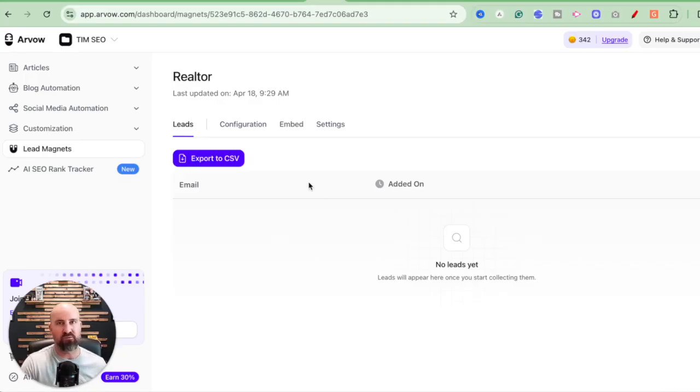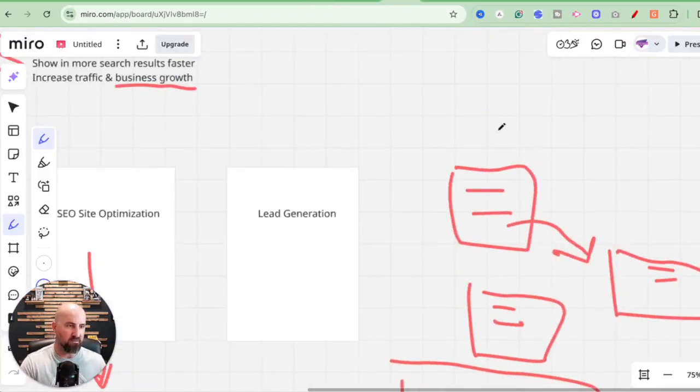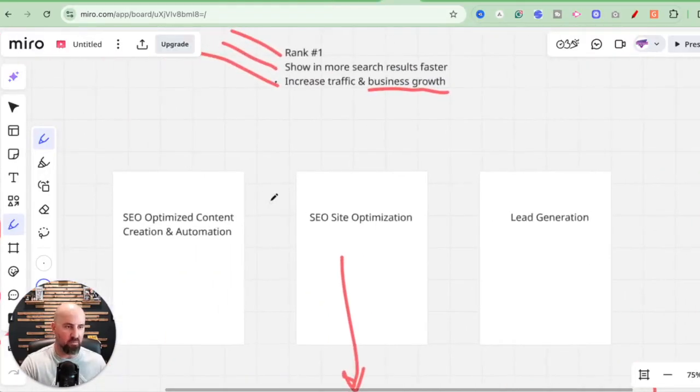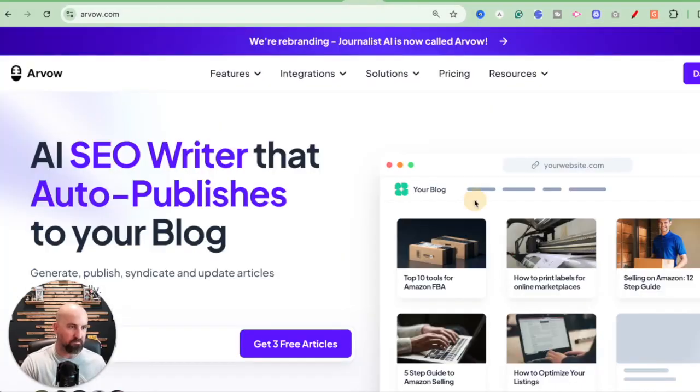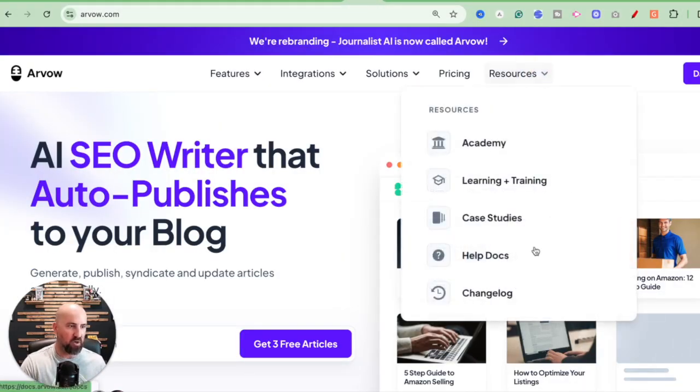So leads are super valuable. There's no reason why you shouldn't be able to use this to generate tons of free leads without running ads. This makes it a real game changer for your business. So these are the three main ways to be able to drive your business forward through SEO and through business growth. Now, there's a lot of companies already using Arvow.